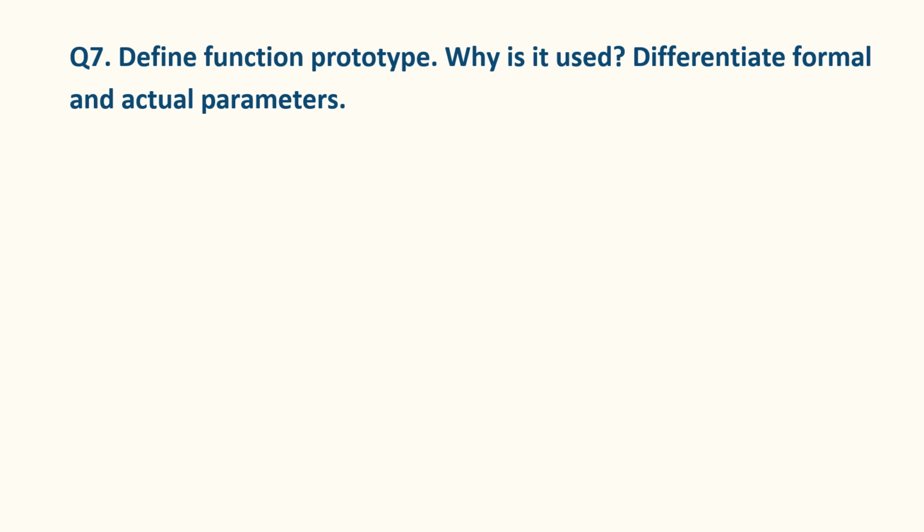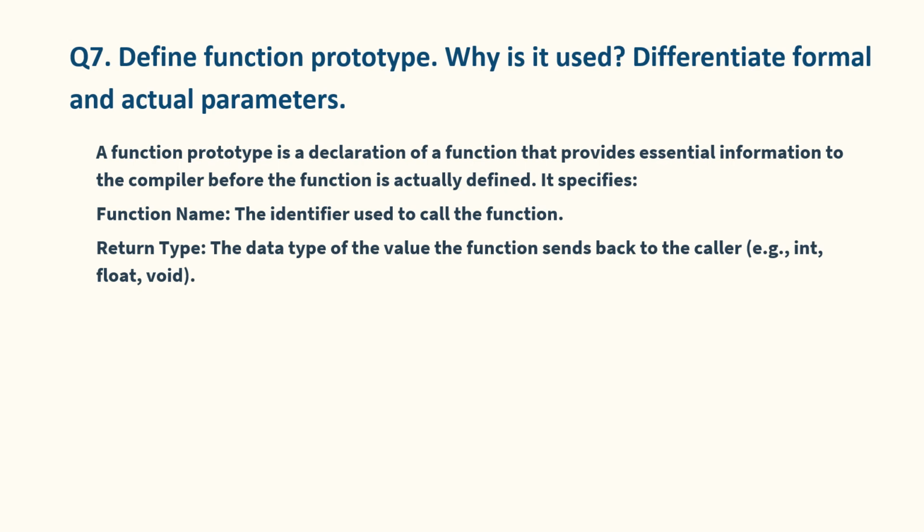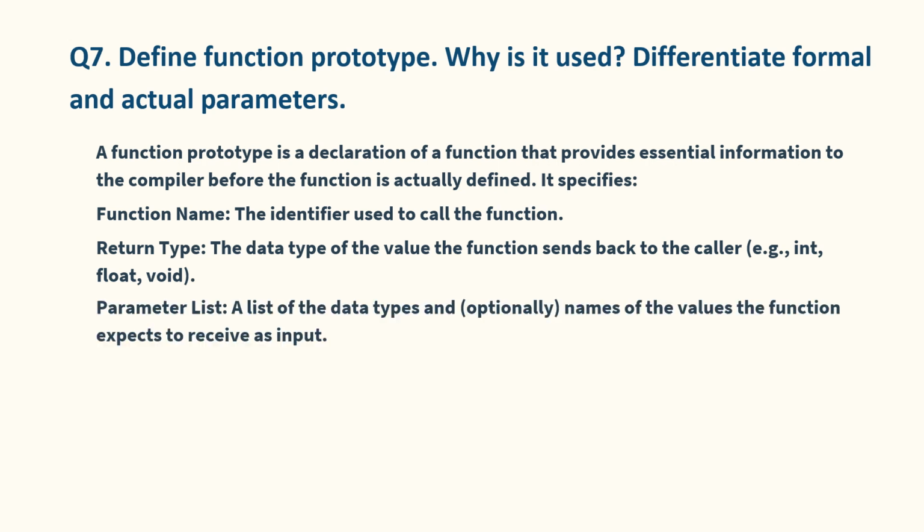Question number 7. Define function prototype. Why is it used? Differentiate formal and actual parameters. A function prototype is a declaration of a function that provides essential information to the compiler before the function is actually defined. It specifies function name, the identifier used to call the function, return type, the data type of the value the function sends back to the caller, parameter list, a list of the data types and, optionally, names of the values the function expects to receive as input.